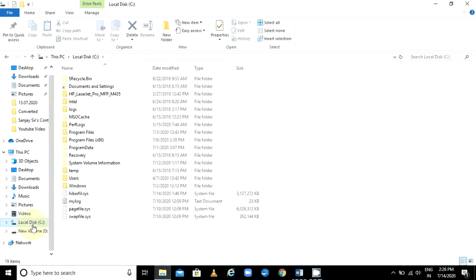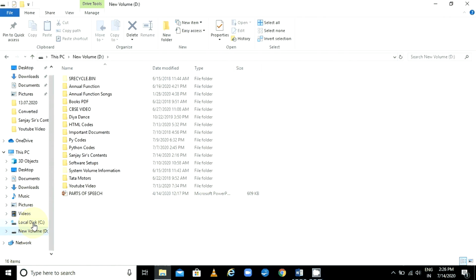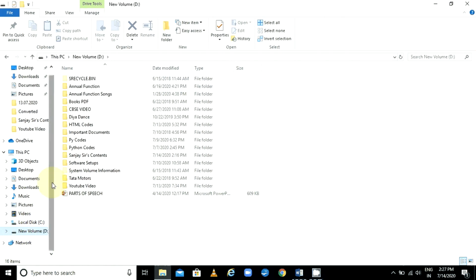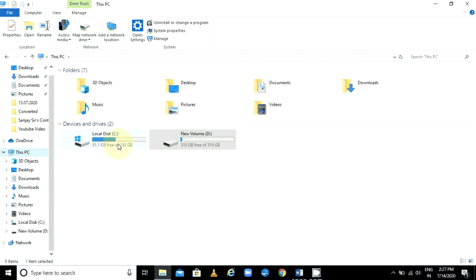C drive, D drive. We can compare this to your almirah. If you have an almirah and you are keeping your files or material in it, you will keep them in different partitions. On top you will keep some documents, after that some notebooks and textbooks. If you have a table, you can store like that in the table also. So these are different locations, C and D. These are called drives or partitions. C and D are commonly known as drives.